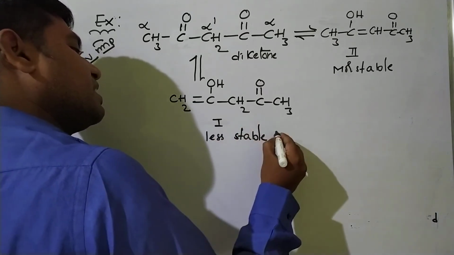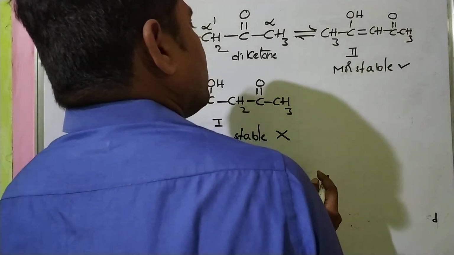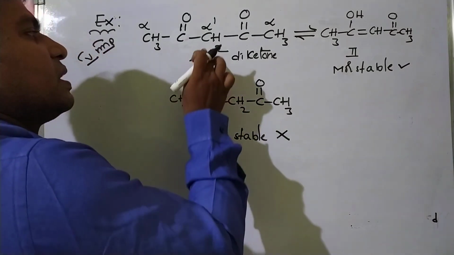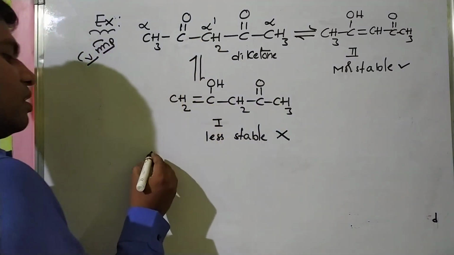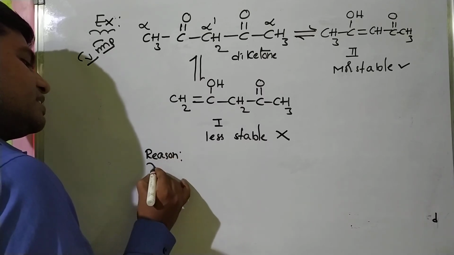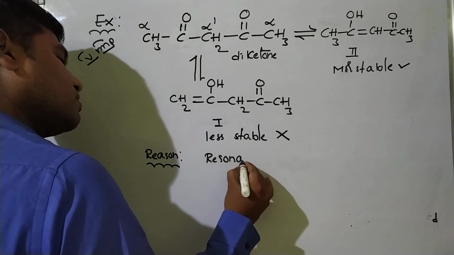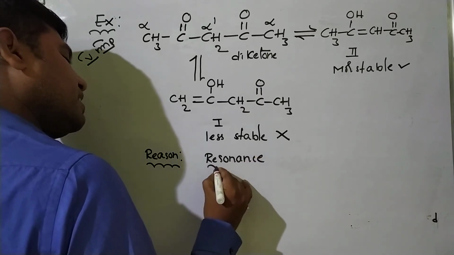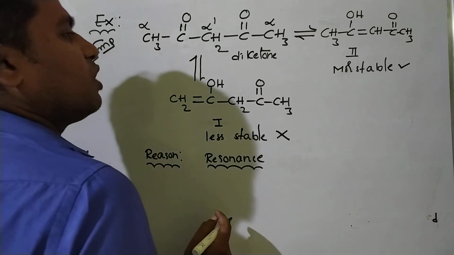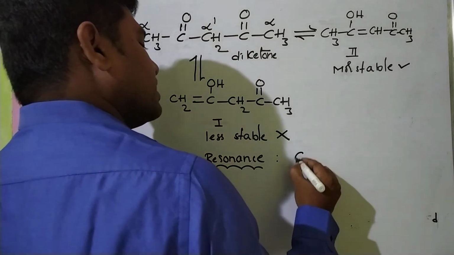Less stable means it does not exist. It is existed. Why? Because here is a reason. The main reason is resonance. So what is called resonance? It means conjugation.